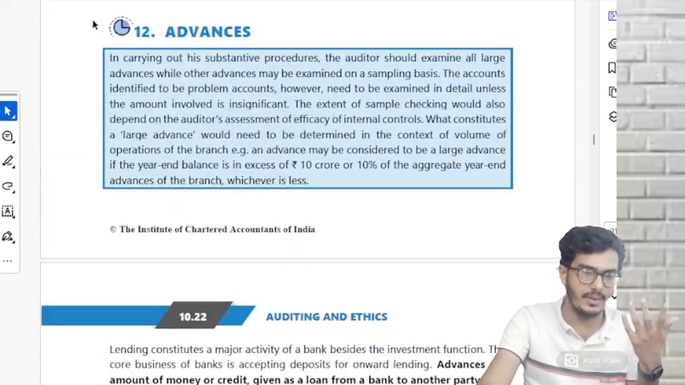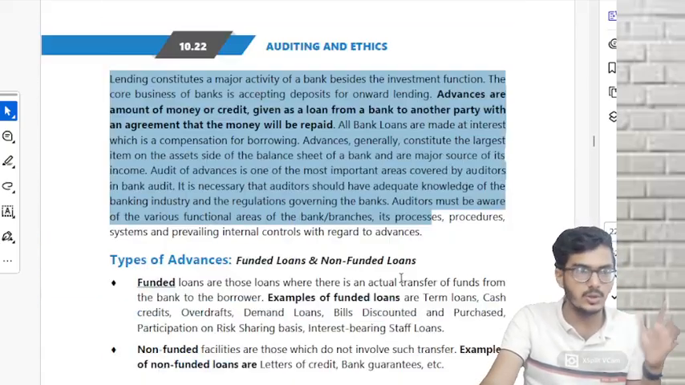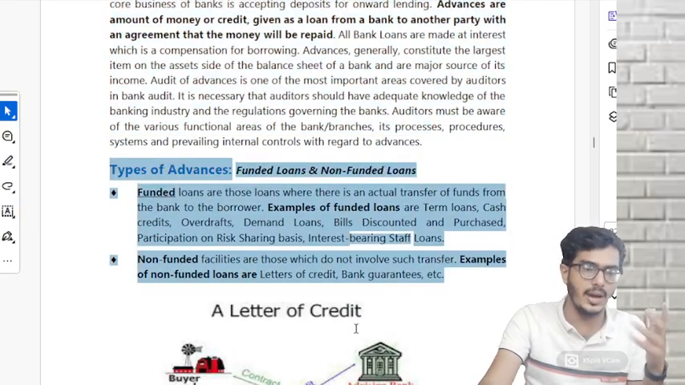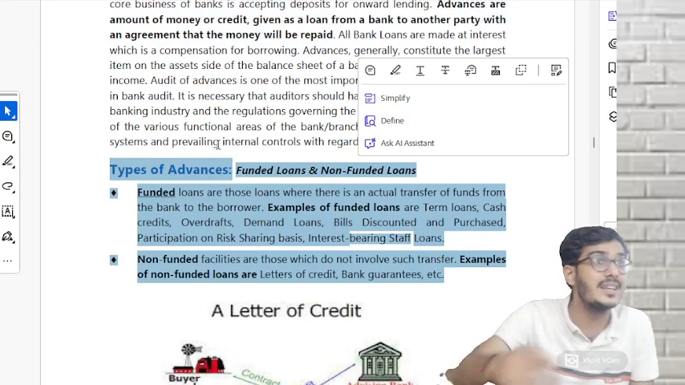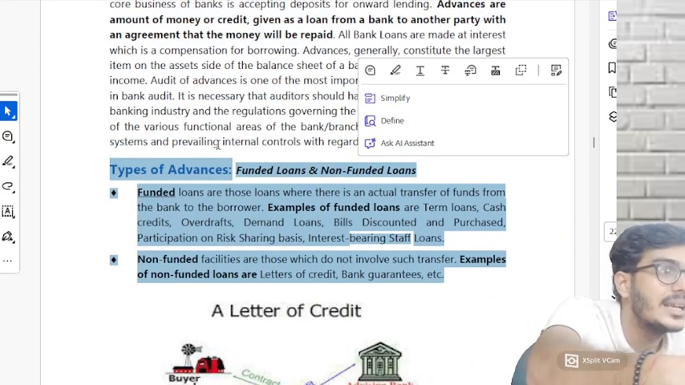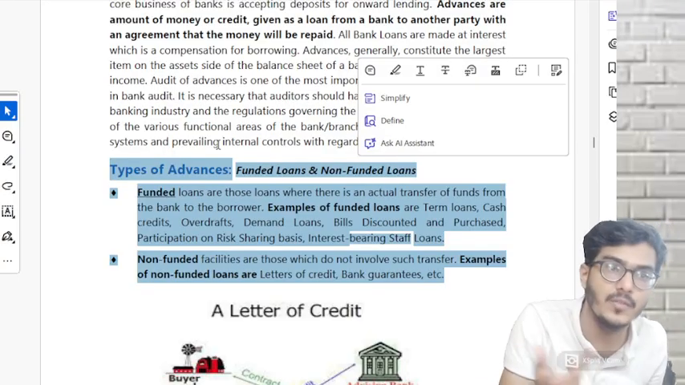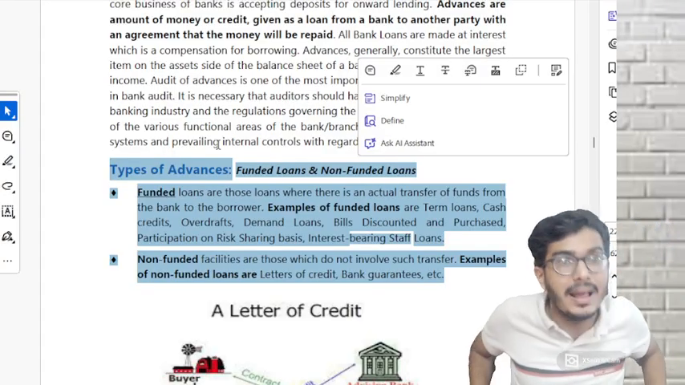Okay, bogus RMN. This entire advances is RMN. Types of advances, MCQ, RMN. There are two types of advances. One is funded, one is non-funded. Funded means where there is outflow of money. Non-funded means where there is no outflow of money. Given a guarantee. Banks give guarantees.